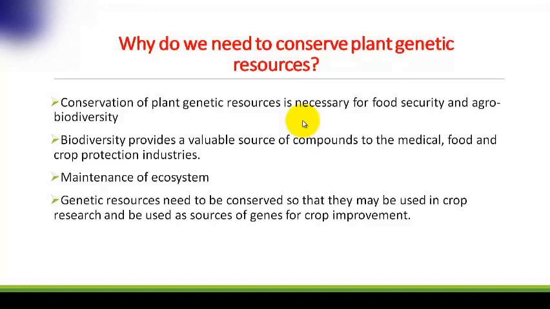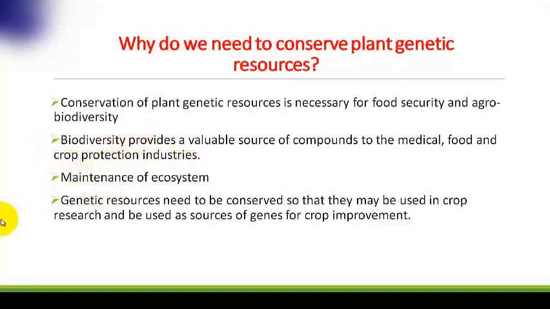So this biodiversity must be conserved for future use. The next is all the species are important and help keep the ecosystem balanced. Disturbance in the status of any species will lead to disturbance of the whole ecosystem balance. So we must conserve all these resources.